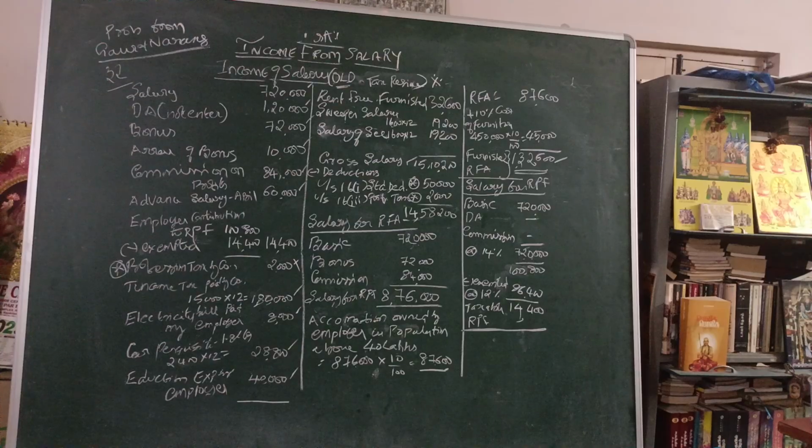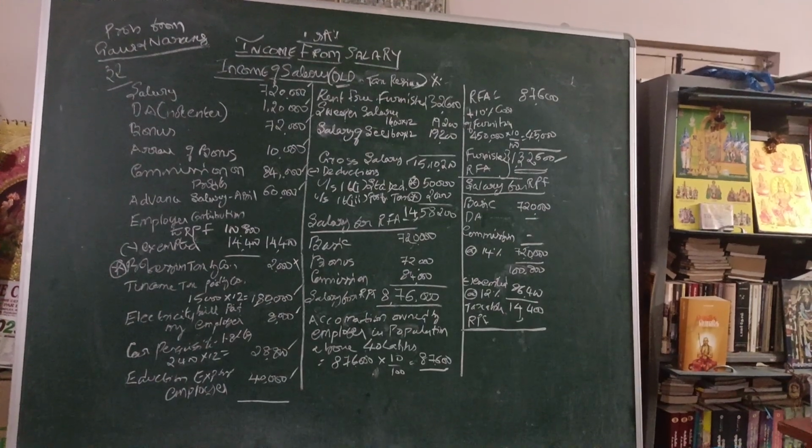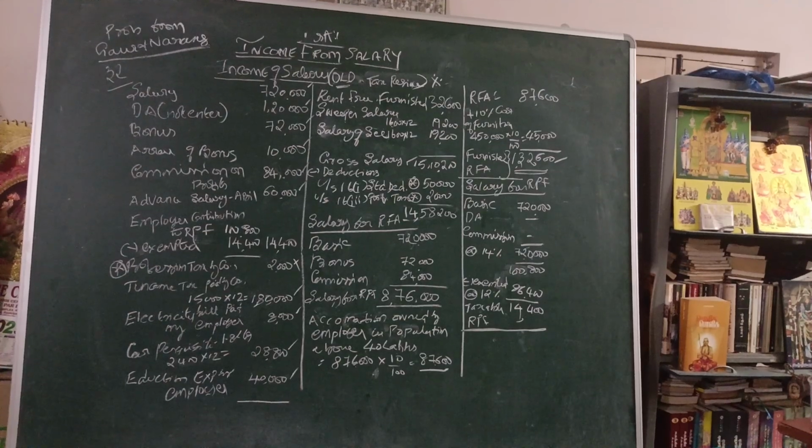Then income tax paid by the company. Your income tax is paid by your employer at 15,000 rupees per month. So the total amount of income tax is 1,80,000. It is taxable. Okay. So that amount of income tax paid by your employer is also taxable. You cannot say I have not paid, my employer has paid. But your commitment, your obligation is backed by your employer, so it is taxable in your hands only. Then electricity bill paid by the employer, 8,000 rupees.